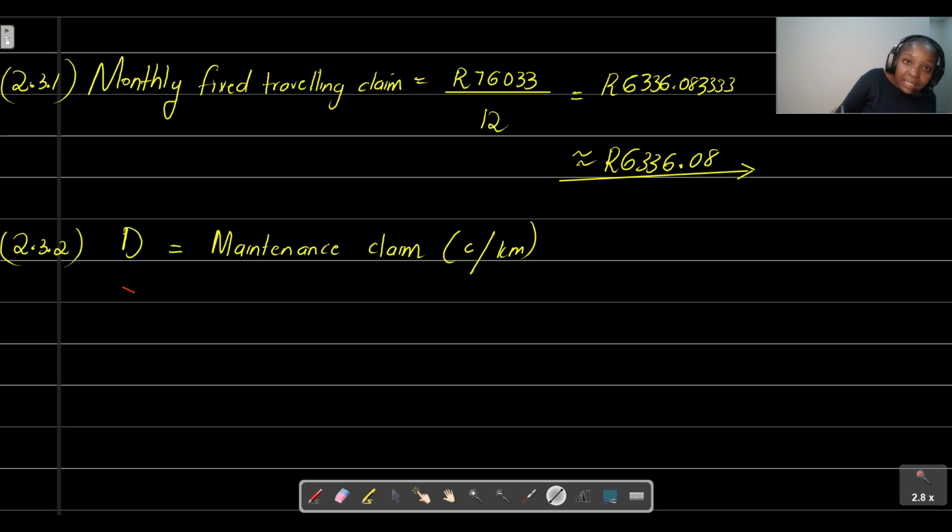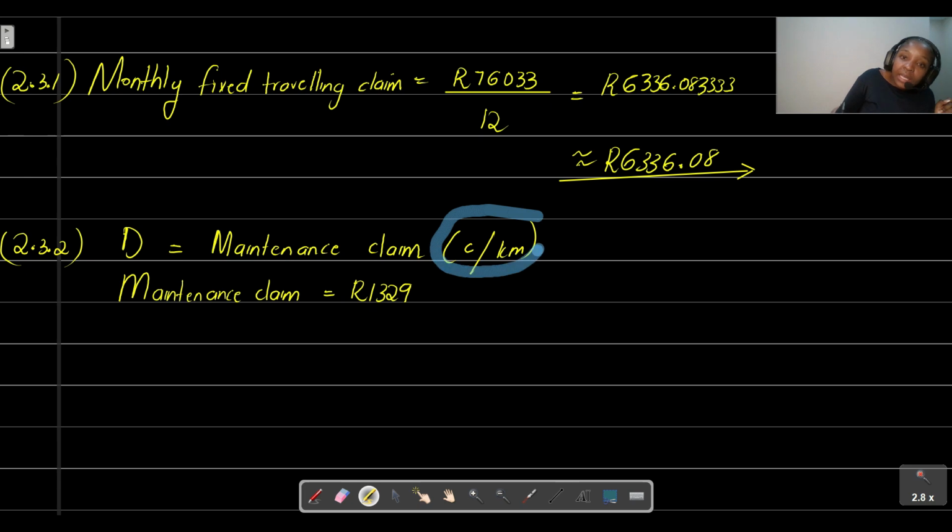So the first thing we need to do is convert. We already know that the maintenance claim is equal to 1,329, but we want it to be a rate that represents how many cents you would pay per kilometer that you drive.